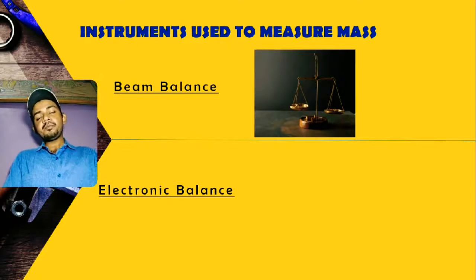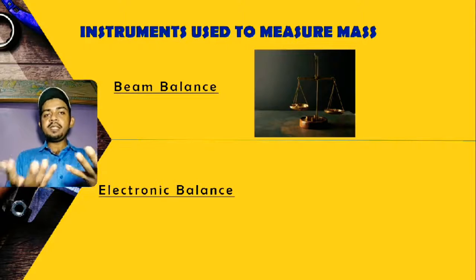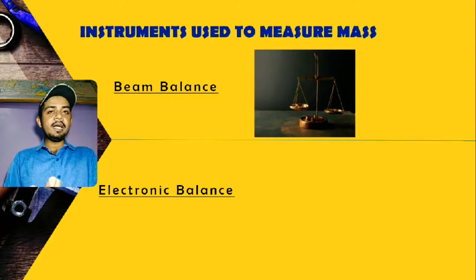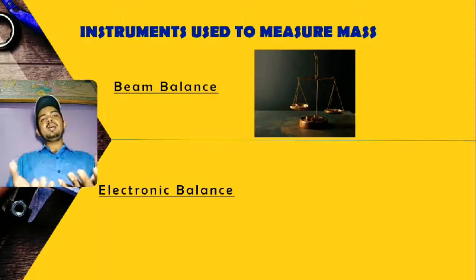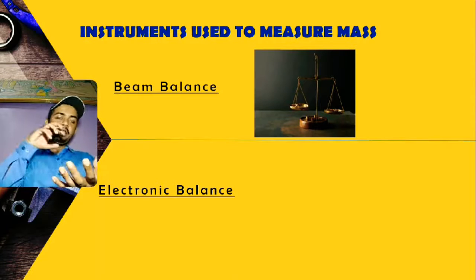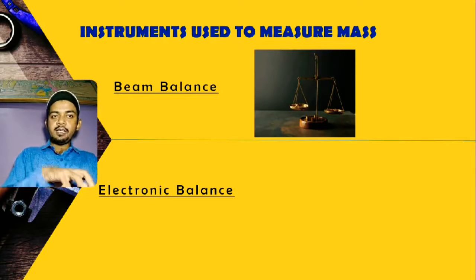It has two plates. On the left hand side, the vegetables or the objects which we need to measure are kept, and on the right hand side, standard weights are placed, like weights of half kg, 1 kg, 5 kg.